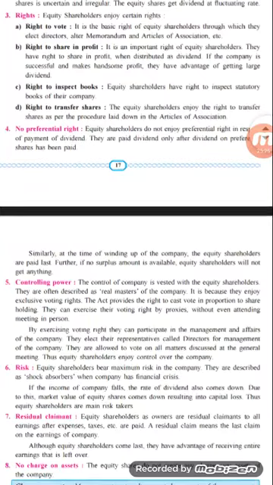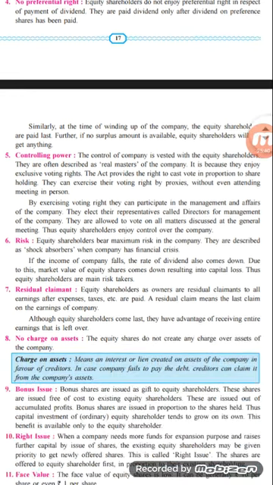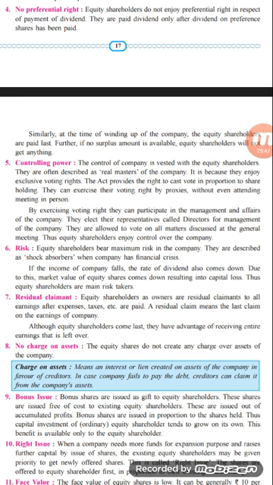Then we have seen the third point, that is the right to vote, right to share the profit in the form of dividend, right to inspect the books of account, and right to transfer the shares. These are some basic rights which are given to the equity shareholders of the company. Then the fourth point, that is no preferential rights. There are two things in which the equity shareholder does not enjoy the privileges, that is getting the capital and getting the dividend at the time of winding up of the company.